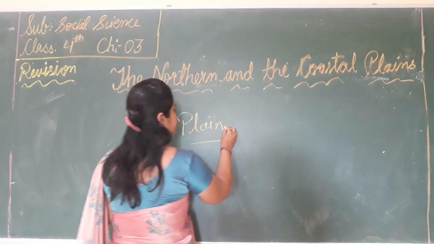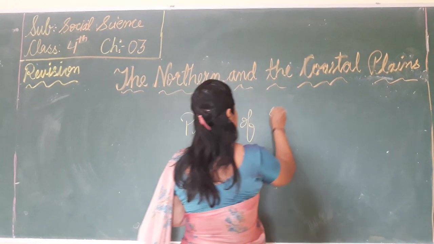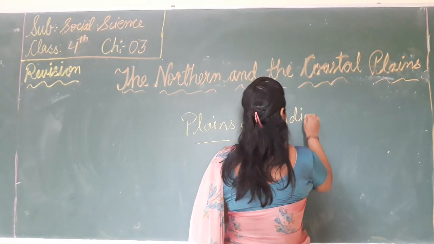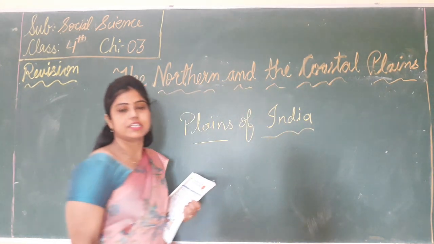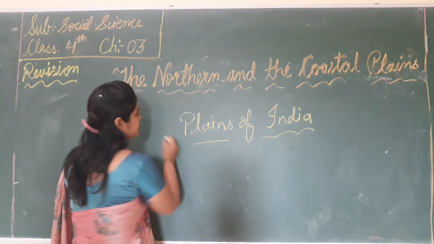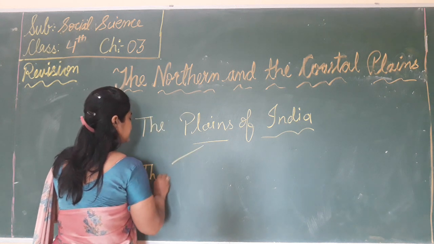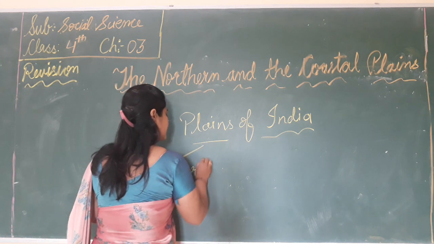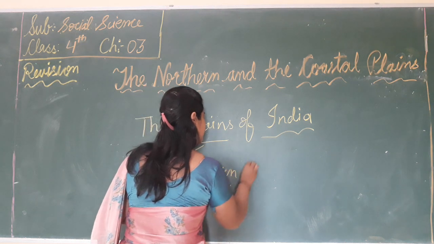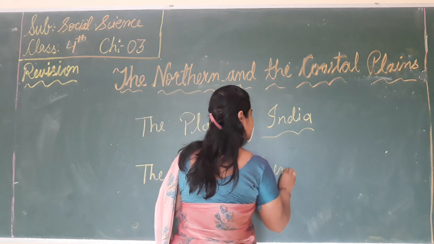So what are the plains of India? That is, the two plains are the northern plains and the coastal plains.